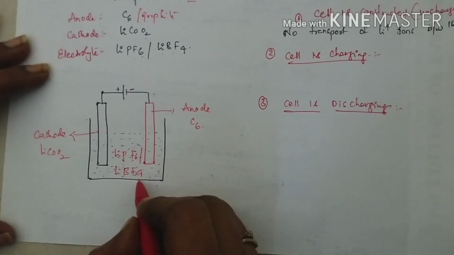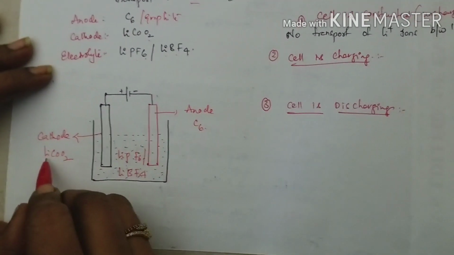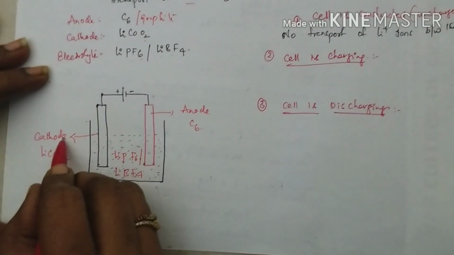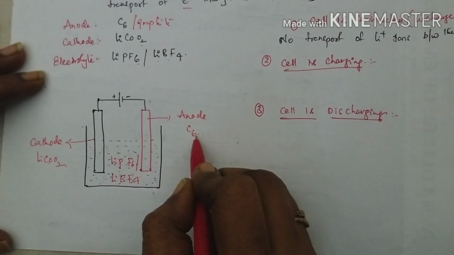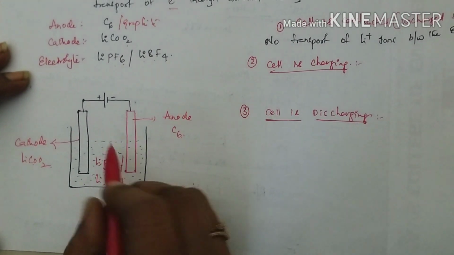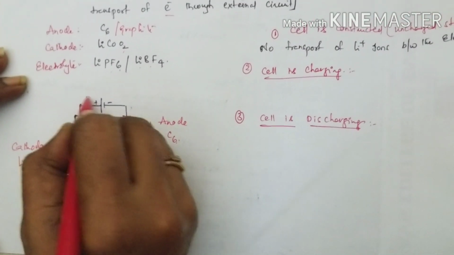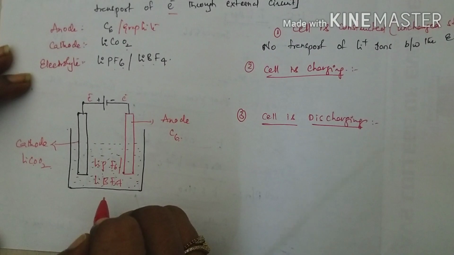In place of true oxidation and reduction, there is transport of some of the lithium ions from the cathode, lithium cobalt oxide, to the anode, graphite, through the electrolytic solution, along with the transport of electrons. This is the principle in lithium ion cells.